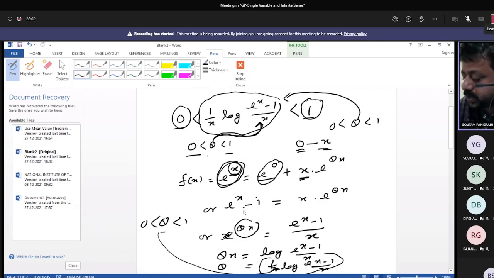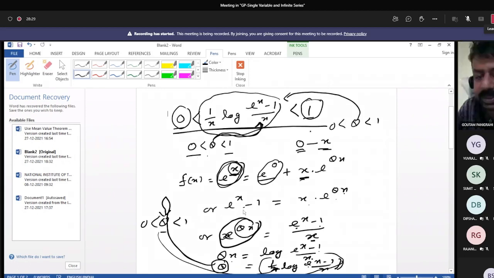So e to the power x minus 1 equals x into e to the power theta x. So e to the power theta x can be written as (e to the power x minus 1) by x. Now theta x equals log of (e to the power x minus 1) by x. So theta equals 1 by x log of (e to the power x minus 1) by x. Now as theta ranges between 0 and 1, you can easily prove it.